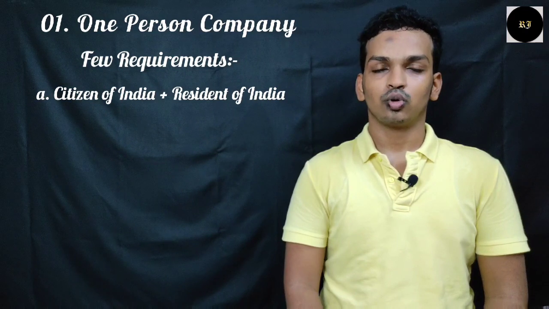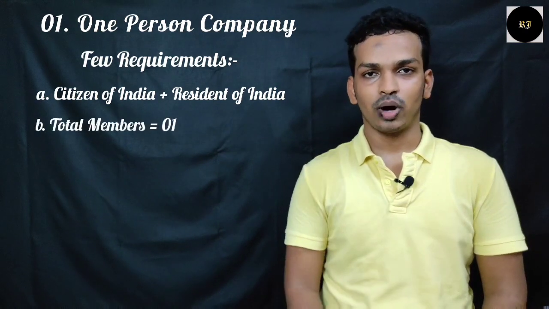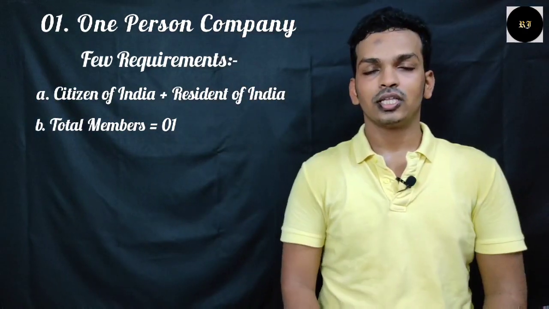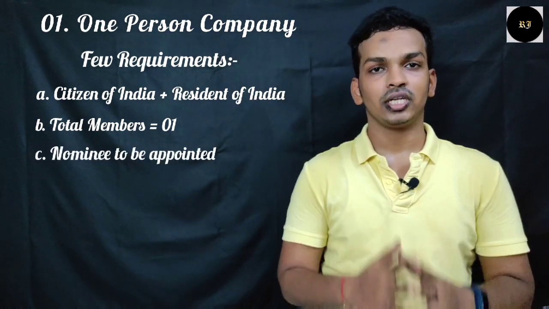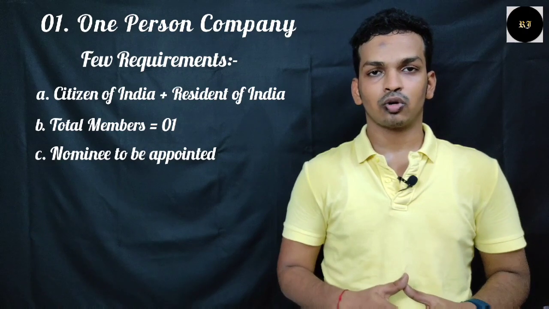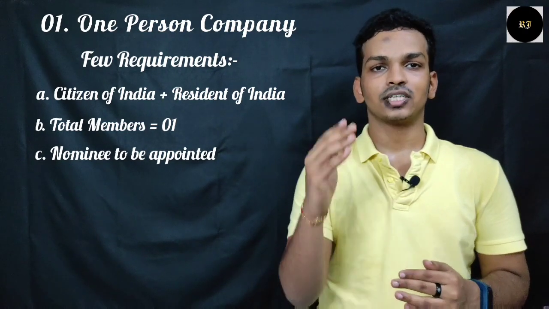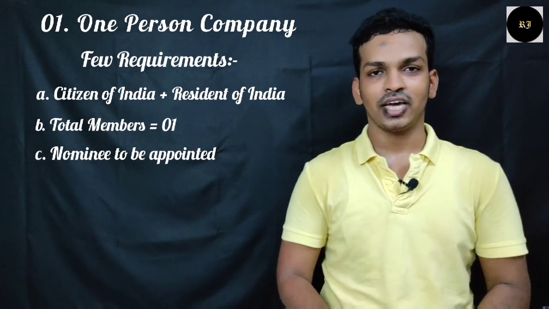For starting an OPC, or one-person company, you have to follow a few requirements. Number 1, he or she must be an Indian citizen and a resident of India. Resident of India means he or she has to live in India. Number 2, the total number of members must only be 1, or the total number of shareholders must only be 1. Number 3, the company must appoint a nominee, because if tomorrow, unfortunately, the shareholder dies, then the nominee will succeed the company in place of the actual shareholder.